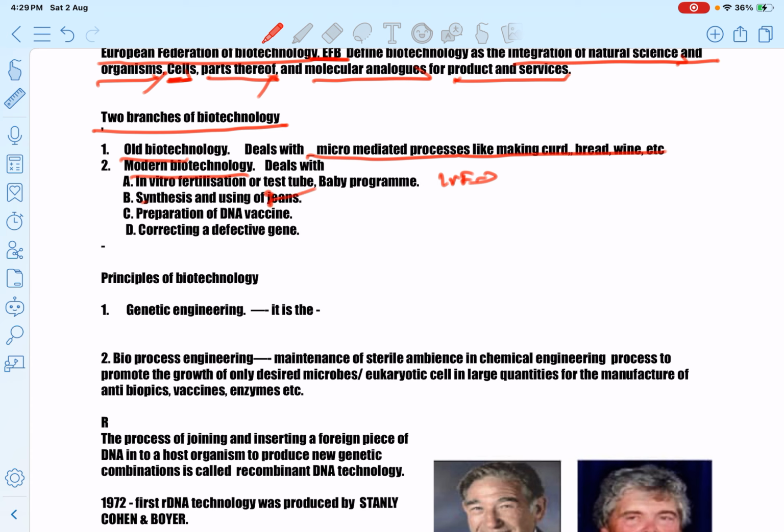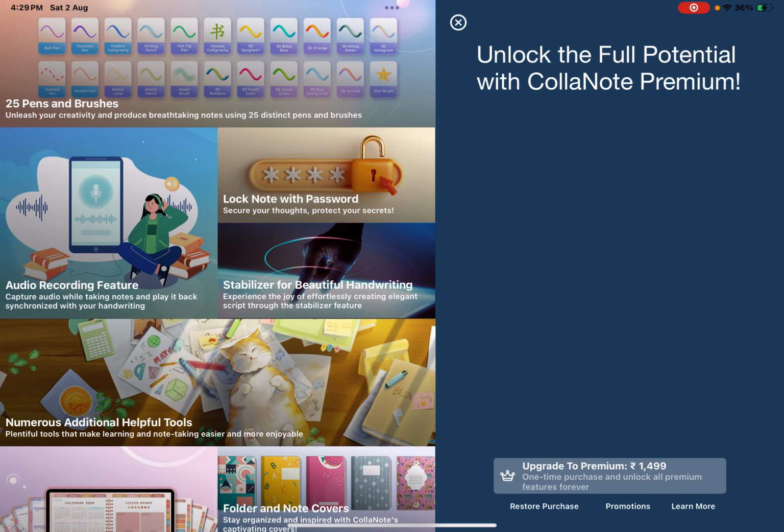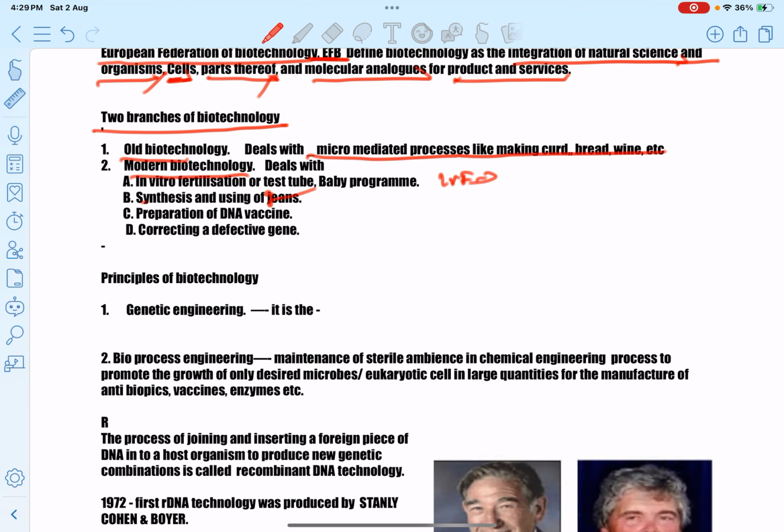Correcting a defective gene, or synthesizing or using a desired gene, etc., come under modern biotechnology. Another feature is preparation of DNA vaccine and correcting defective genes.